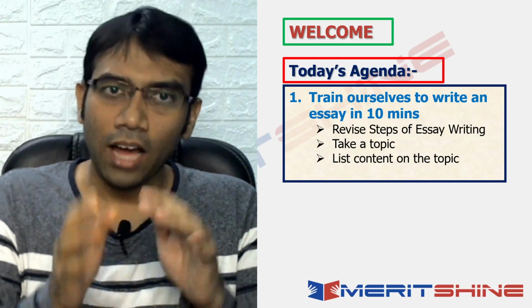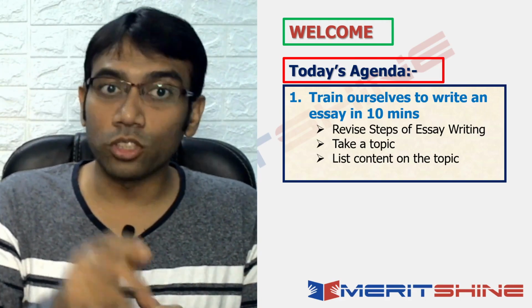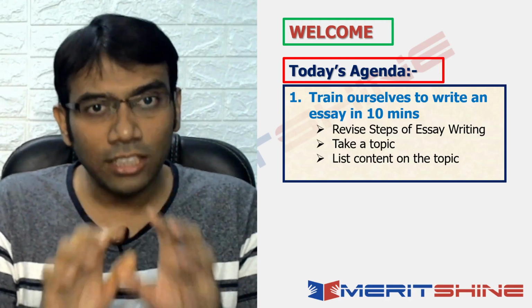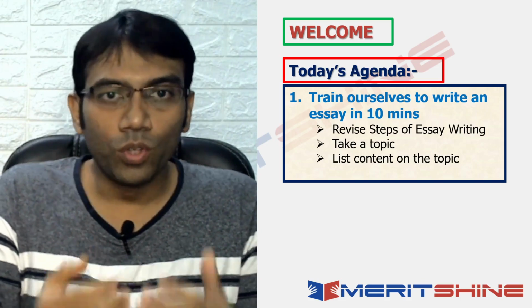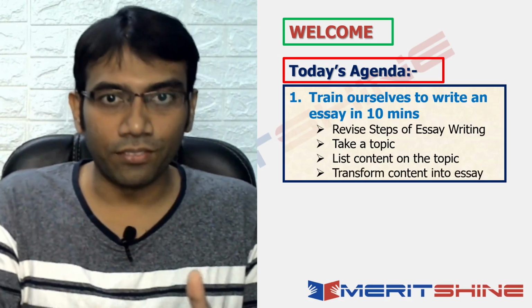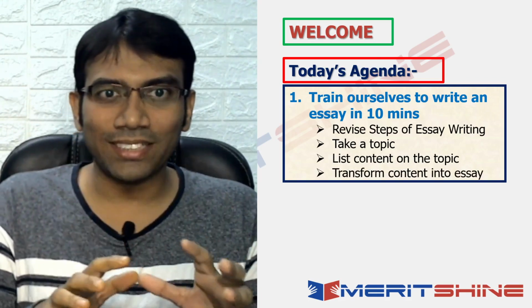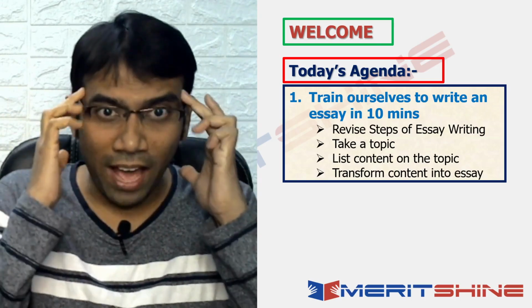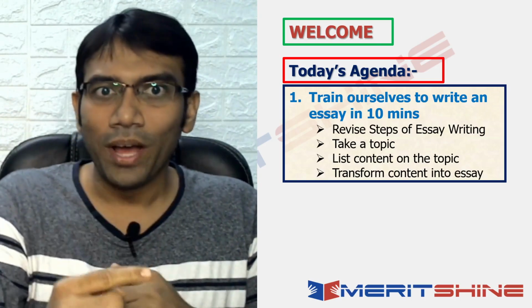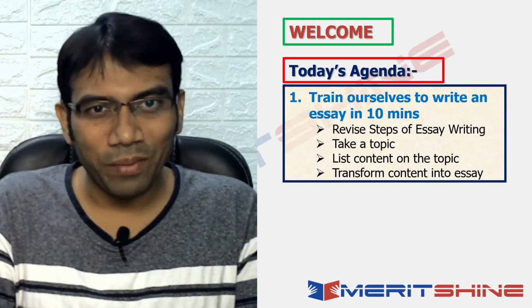If you have not, after today's lecture do go through the descriptive playlist, because there you would get a list of very important lectures which would aid you in the descriptive writing activities. And finally, the main written piece, transforming the content that we have in our mind into an essay, which should be done within 10 minutes.